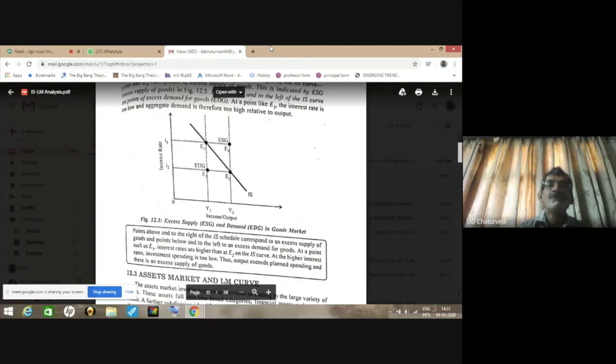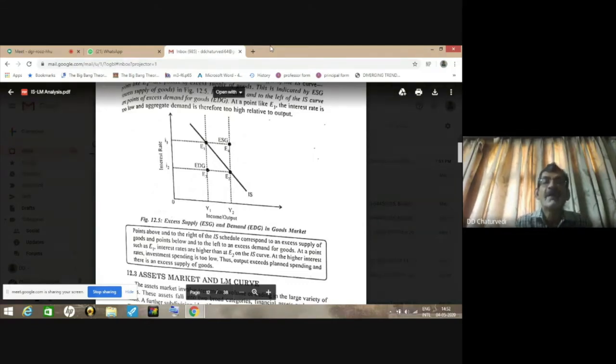Similarly, if you consider point number E3, in comparison to point E1, the interest rate is lesser for the same level of income, that is OY1. We are having a lesser rate of interest, and at a lesser rate of interest, there will be more planned spending.